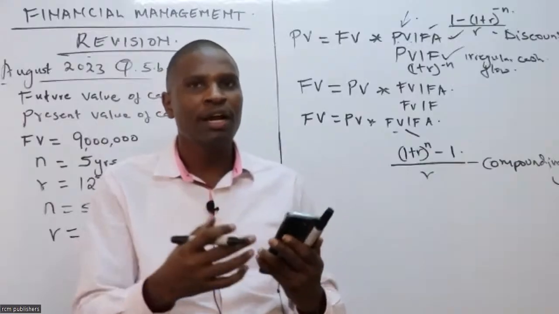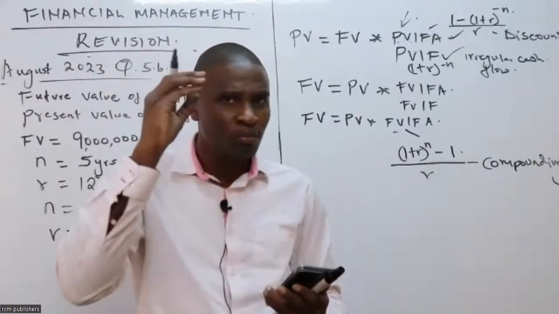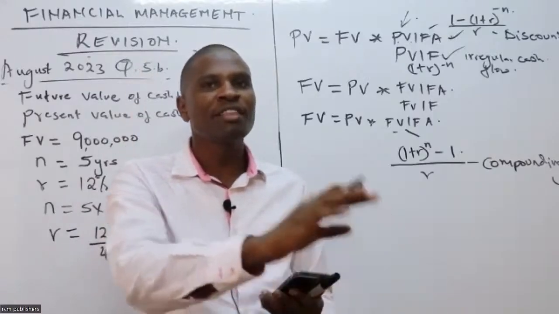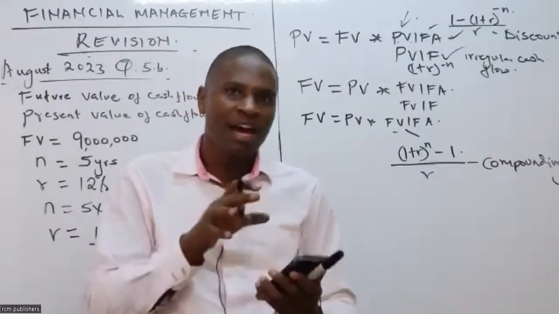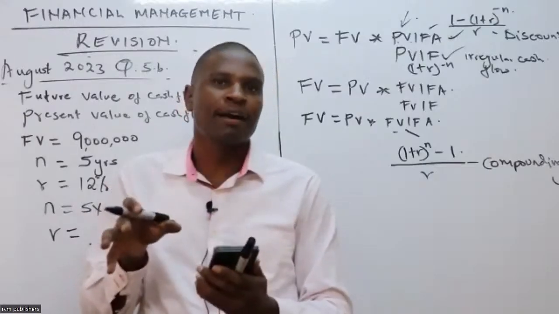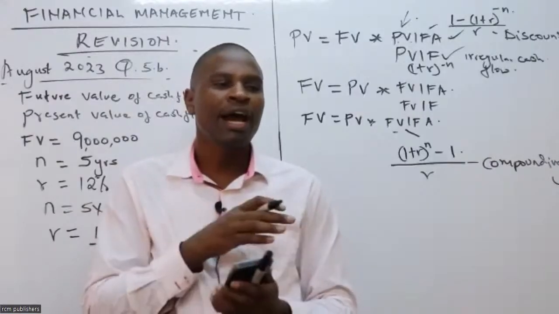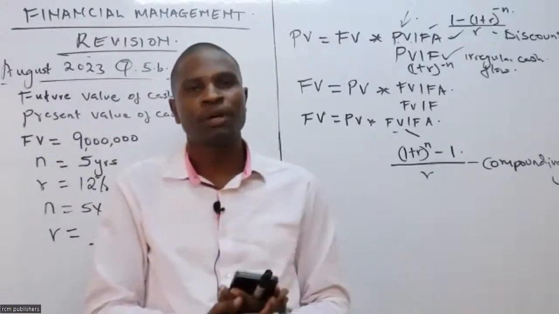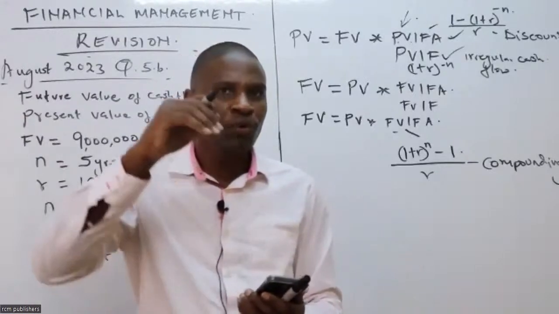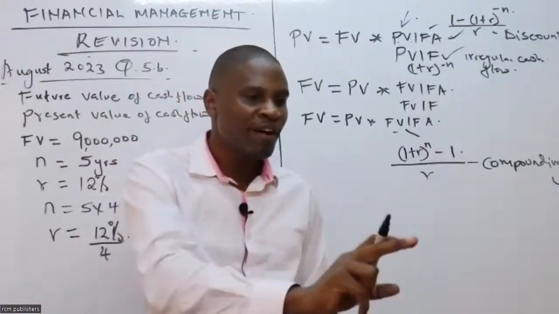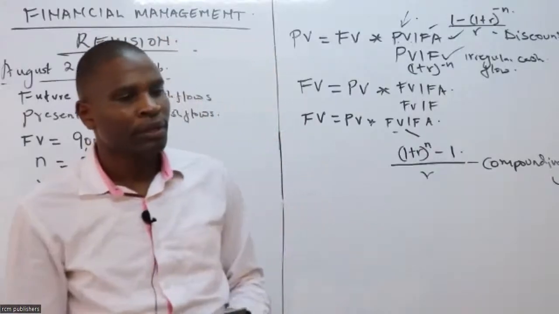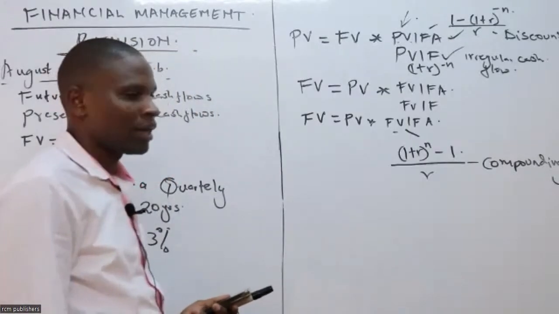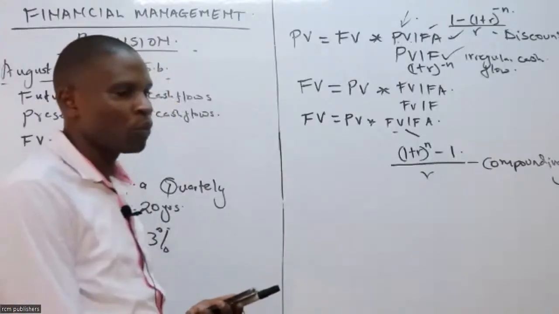When we are looking at a replacement question, and I'll make sure that we look at a replacement question, whereby we shall be having the terminal cash flow, we add that value at the last year, the final year. We add terminal cash flow in the last year when you have now sold that item at a certain value. Therefore, the cash flow for the last year will increase by the value of the terminal cash flow. Are we together, Hilary? I'm going to look at a replacement question, and you're going to see how the terminal cash flow works.